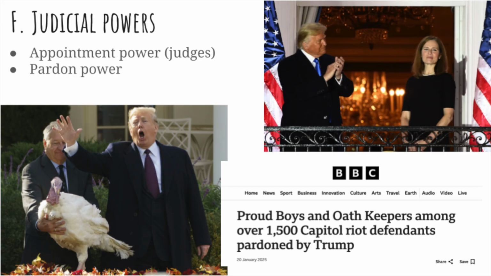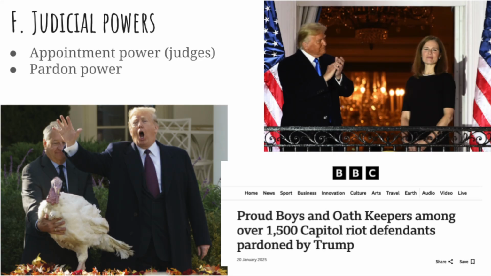Now, a little addition here. It's worth noting that Biden and Trump have done things with pardons that presidents historically haven't done. At the end of Biden's administration, he gave a blanket pardon to his son Hunter, and many Democrats rightly criticized him for doing that. His rationale was that Trump was going to go after his family, so he had to do that to protect his son.